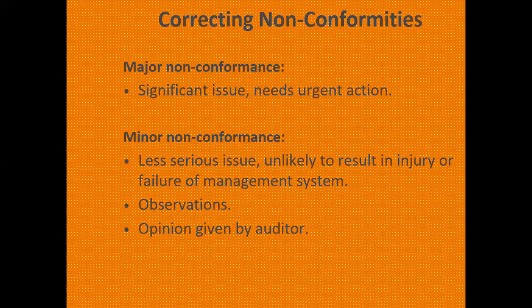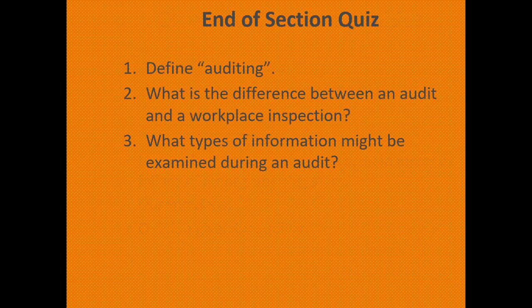Correcting non-conformities: major non-conformities are significant issues that need urgent action. That is the non-conformance where everything goes wrong. And minor non-conformance means less serious issues, unlikely to result in a big blast on the site or workplace, where the authorities cannot take very strict action. These are the minor issues and observations, where they give their own opinion and recommendations for areas of improvement, like these areas are average, but you can improve by adopting these three items.